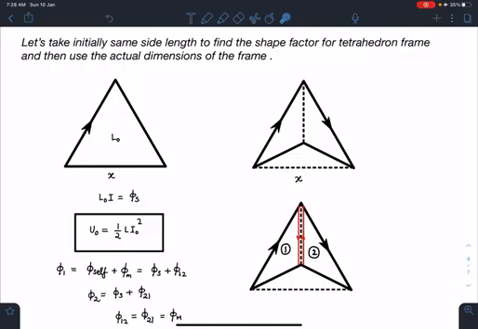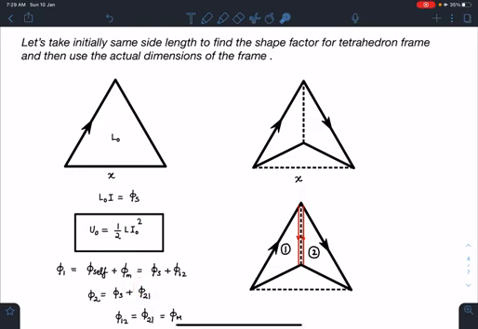So when I write the flux passing through the first one, it is going to be the flux due to its own current, and then the flux passing through 1 due to 2. So I'm writing this as phi self plus phi 12, flux passing through 1 due to 2. Similarly, I can write the flux passing through 2 as phi self due to its own current, which is the same as the previous one, plus the flux passing through 2 due to 1, that is phi 21.